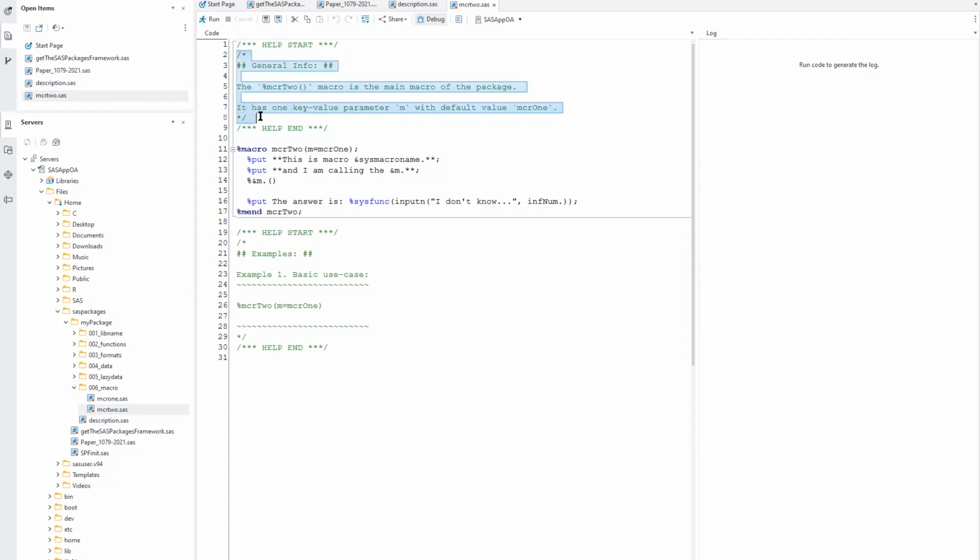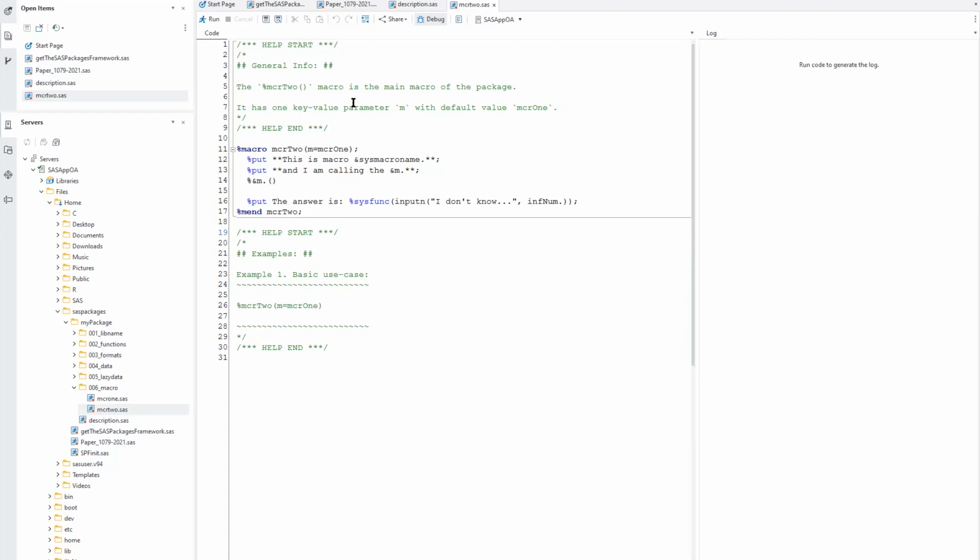As you can see, we have two texts here and here, which will be considered as help information when the user runs the help package macro when he or she will be using the package. You can also wrap up the raw code of your macro function or whatever you have with the tags, and then this part of the code will also be printed out as a part of help information for the package.